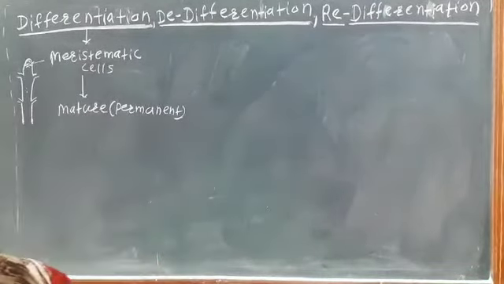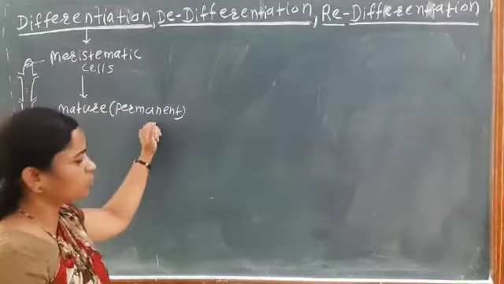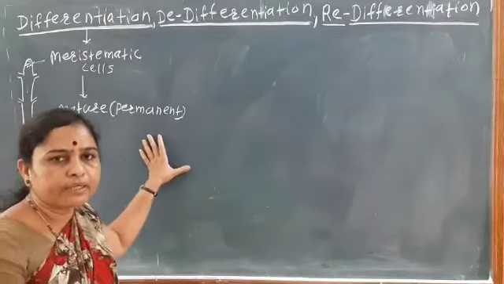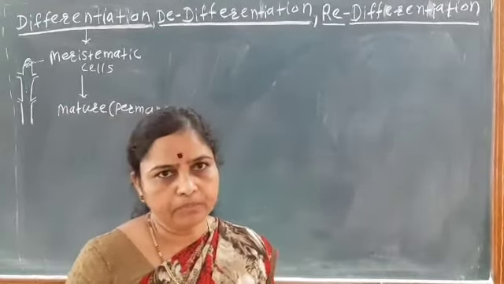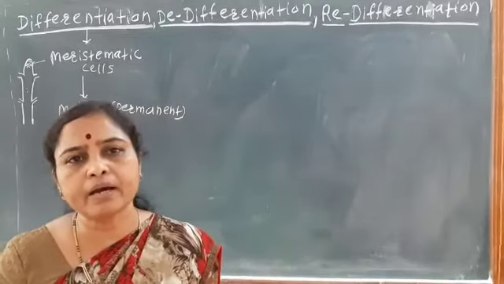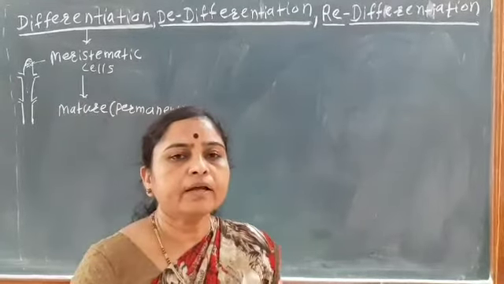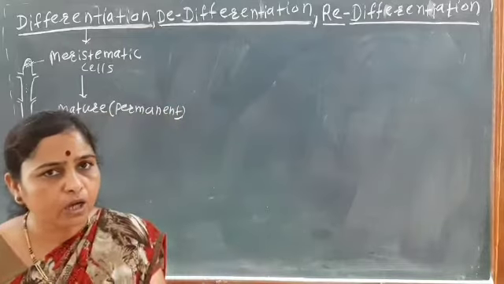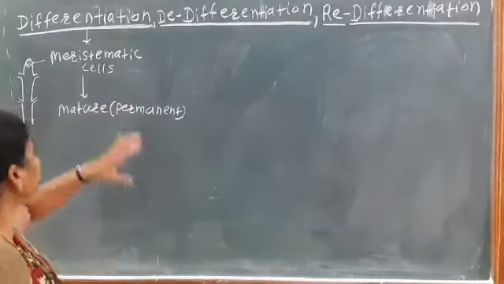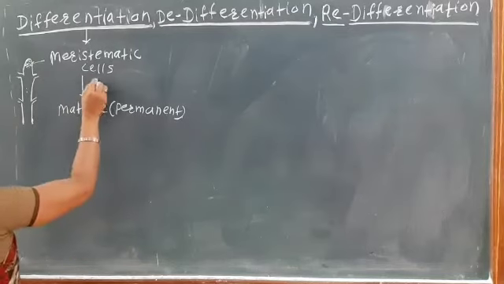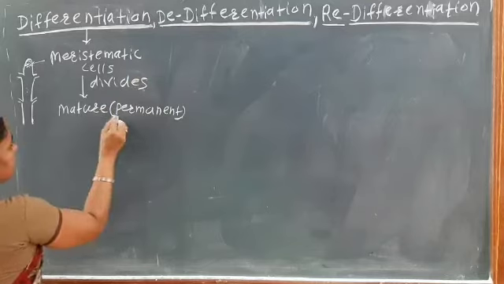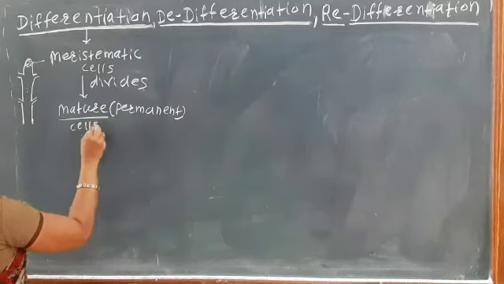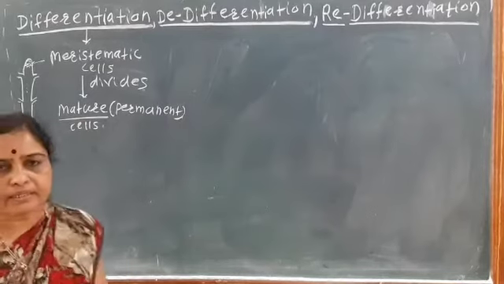It gets differentiated. So here there is the formation of the permanent tissue, in which there are the simple and the complex tissue. Simple tissue includes the parenchyma, collenchyma, and sclerenchyma tissue. And the complex tissue includes the xylem and the phloem. So here, these meristematic cells get divided, and the mature cells are produced. Mature permanent cells are produced.